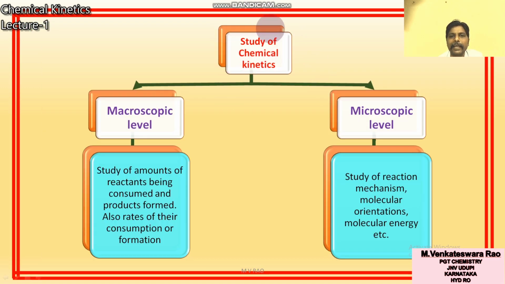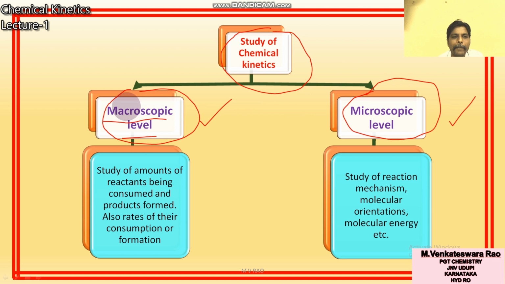So the study of chemical kinetics is at two levels. One is the macroscopic level, macro, so large quantities, and the other is the microscopic level. Macroscopic level study of chemical kinetics means the amount of reactant, how much reactant is consumed, how much product is formed, and the rate of consumption and rate of formation. This comes under the macroscopic level.